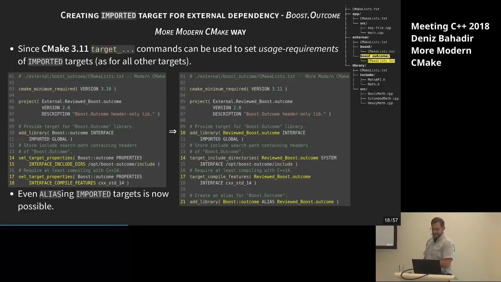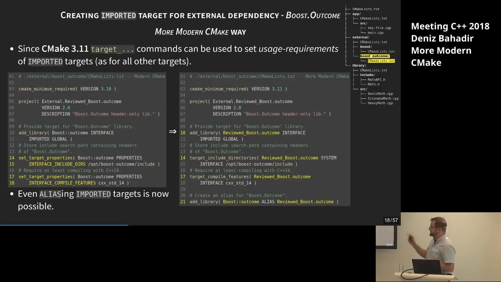But at the end, I want the user not to care if it's my reviewed version that I found somewhere else or if it's coming from the find Boost script. So I'm using something which has probably a similar syntax there. I'm creating a target for it, which is called boost::outcome. And that's just a read-only alias for the name I chose beforehand. So this is nice. I can do that now, and this didn't work before. So that's good. Yes?